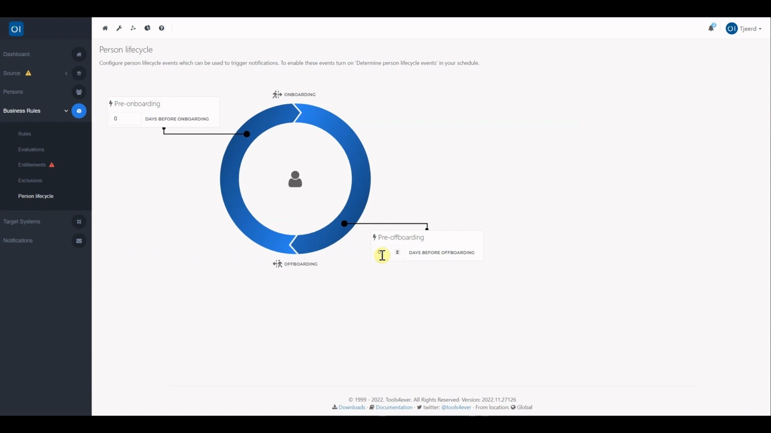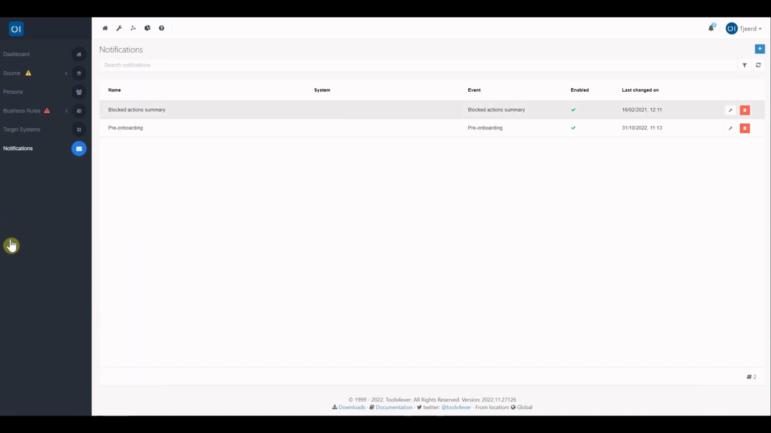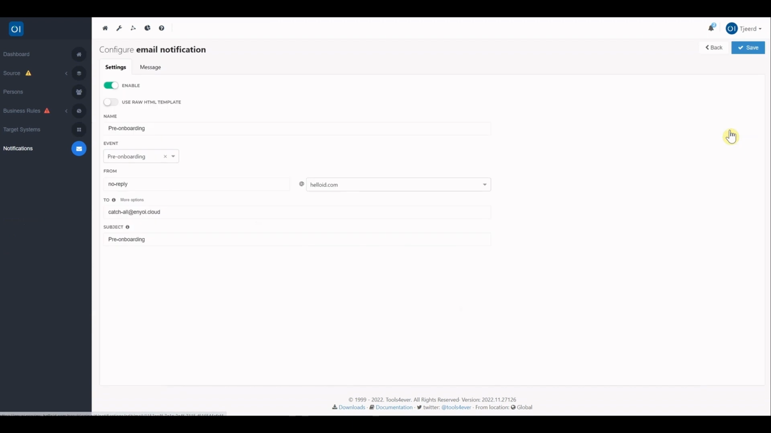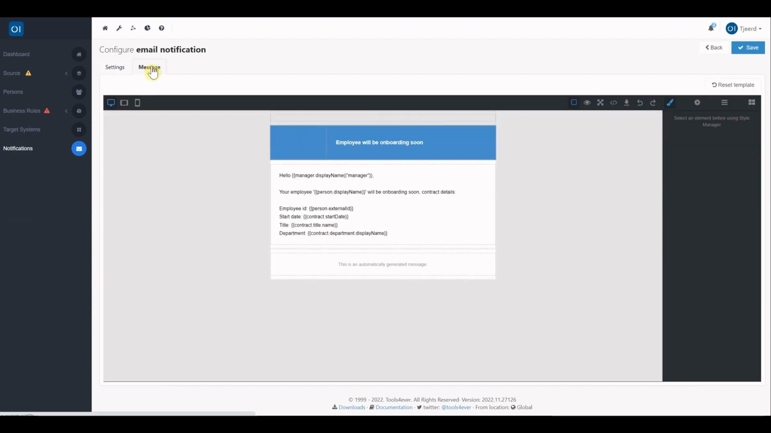The events are located here, pre-onboard or pre-offboard. And if we take a closer look at the template, you can see there is also a default message available in which some information is already predefined. Taking a closer look at this template, you will notice that we have a new variable called contract start date or contract end date, which refers to the contract as it is determined by HelloID.